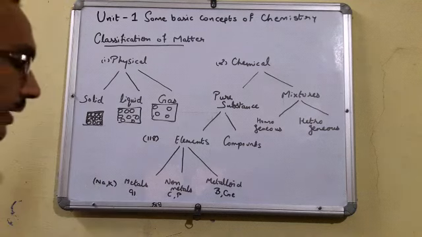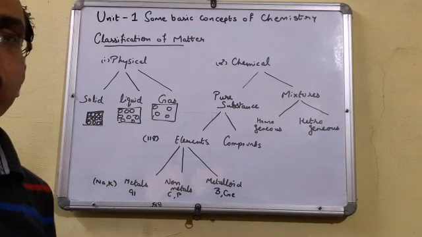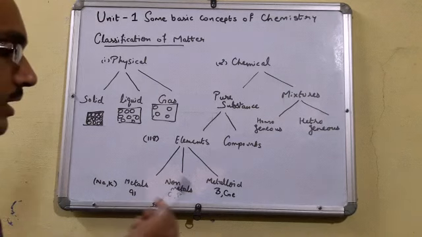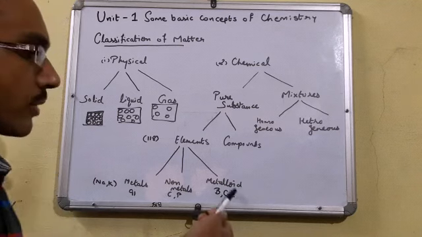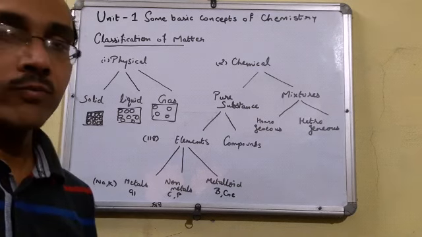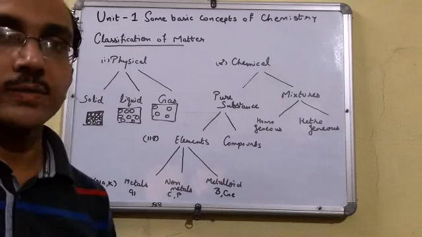That zigzag line is the metalloids, which show the properties of both metal as well as non-metal. If we are talking about metals, sodium, potassium, rubidium, magnesium, they all are metals. In case of non-metals, carbon, phosphorus, sulfur, they are non-metals. In case of metalloids, we can say boron, germanium. These are examples of metalloids. Understood?